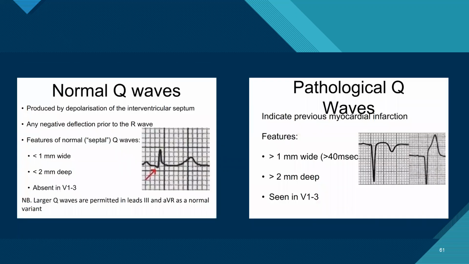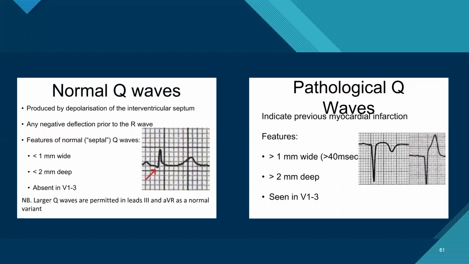Coming to Q waves. Normal Q waves are produced by the depolarization of the ventricular septum as stated earlier. A Q wave is any negative deflection prior to the R wave, the first negative deflection. Normal Q waves are generally less than 1 mm wide, that is 40 milliseconds, and less than 2 mm deep. Mainly they are absent in V1 to V3, and larger Q waves might be seen in V3 and aVR. That is normal.